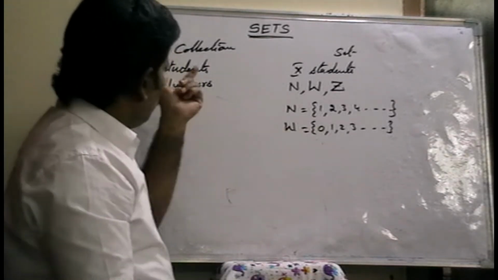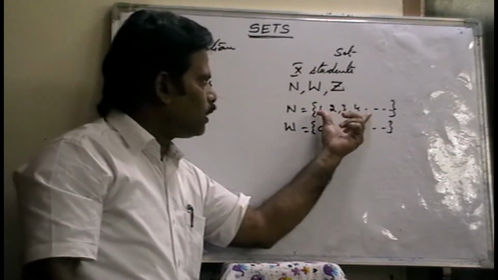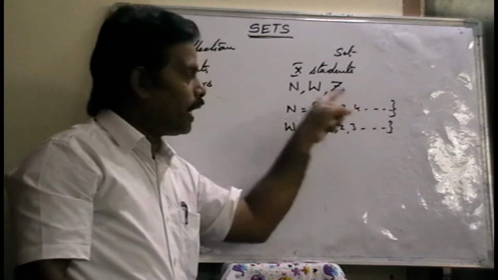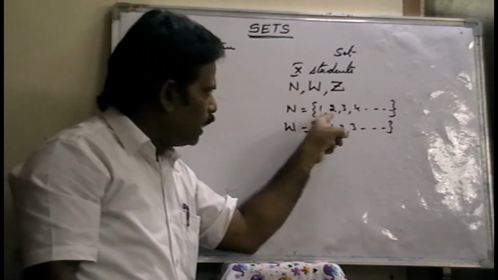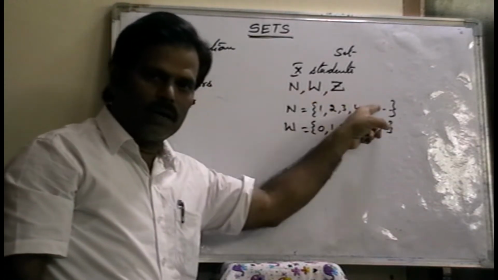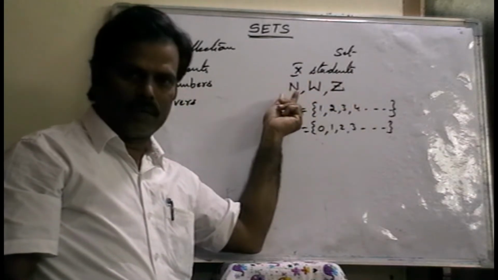Like that, here only numbers are there. But in this set only the numbers are natural numbers. That means every element, every number, belongs to some particular property.